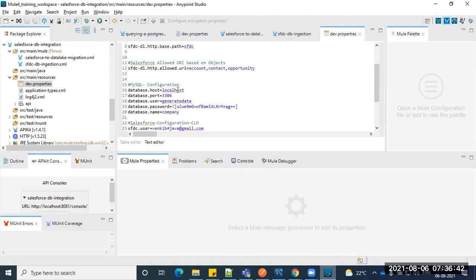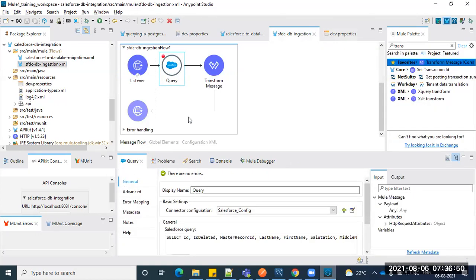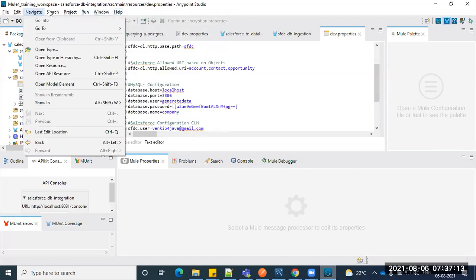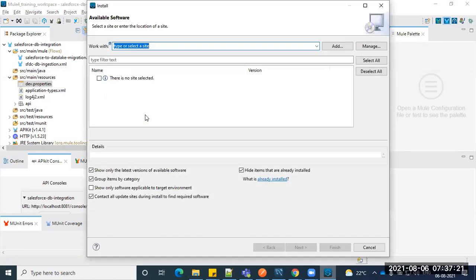How will we do that? Okay, so hope you guys are clear on the connectivity of Salesforce, right? So no questions, right? Basic authentication is used, and I'm trying to fetch the information. So we'll try to encrypt whatever password I'm passing, right? Not only passwords actually, whatever SSN details or anything you feel is sensitive data should be encrypted, guys. Okay, let's do that. So what you have to do is go to Help, one of the menu items in Anypoint Studio, and then click Install New Software.